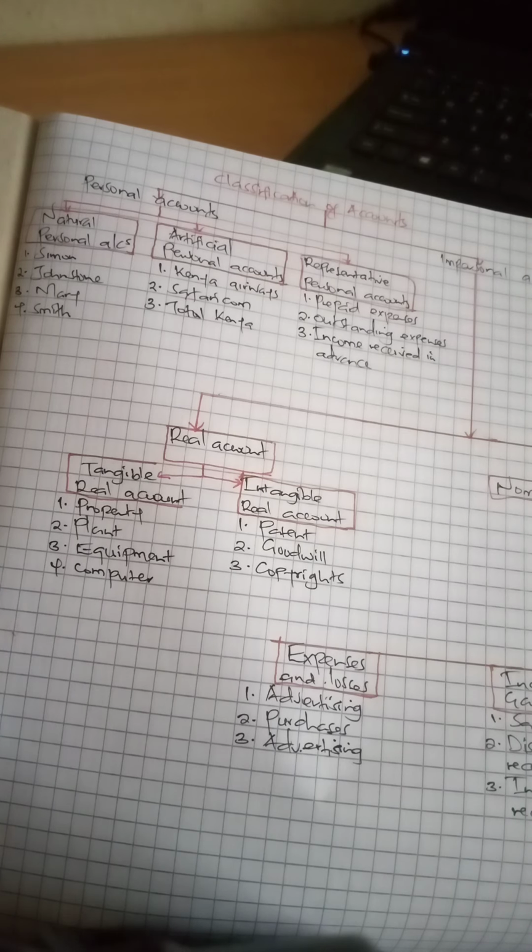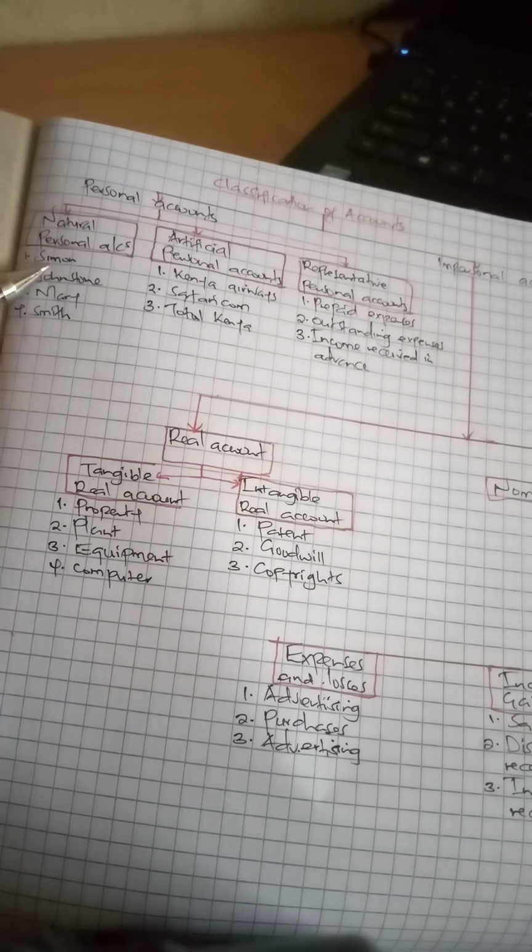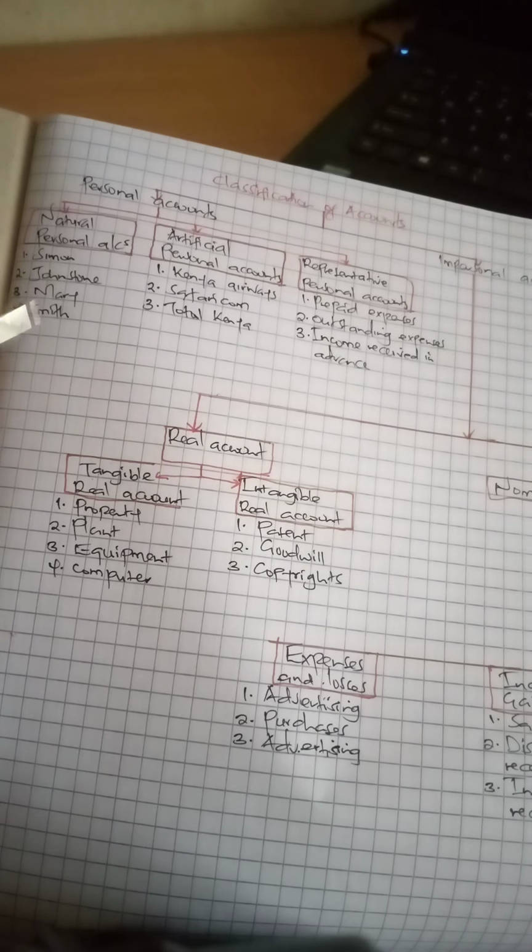Under natural persons, you'll find the names of persons like Simon, Johnston, Mary, Smith. Anytime you come across a transaction touching on Simon, Johnston, Mary, or any other name, that will fall under natural personal accounts.